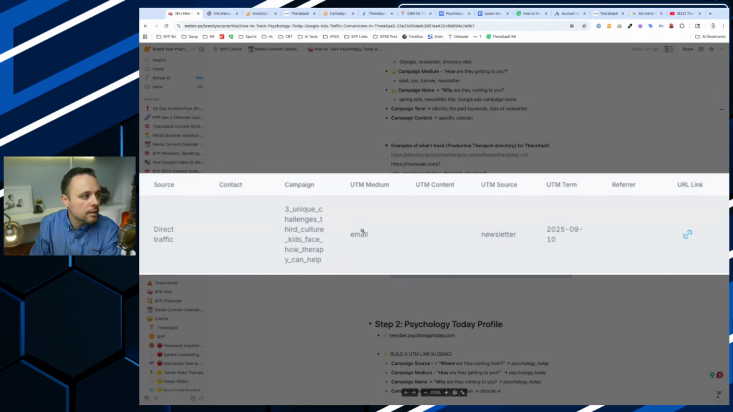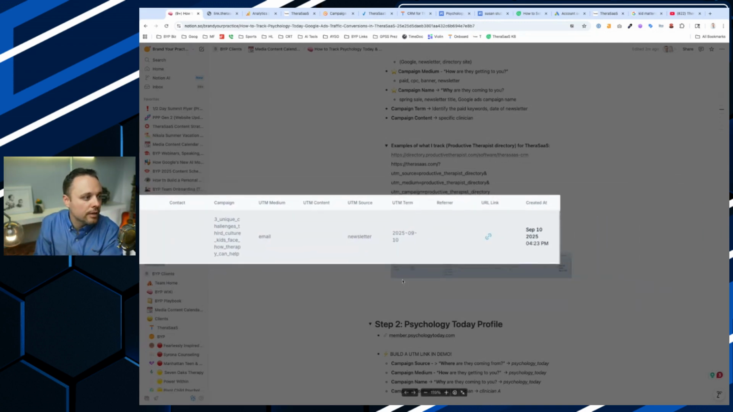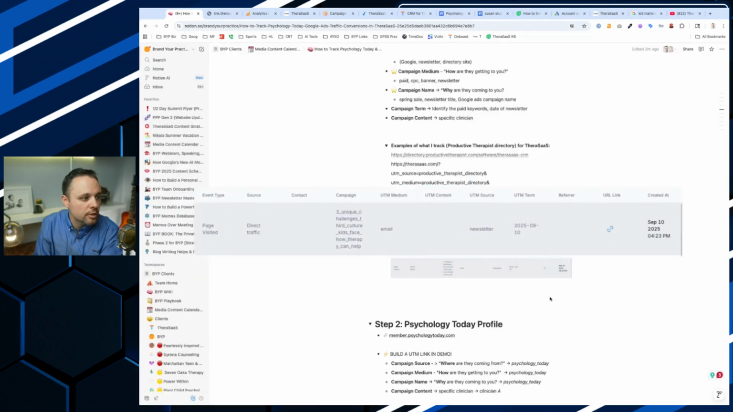And email, UTM email, newsletter source. And then the term here is the date. So depending on your email provider, inside TheraSaaS you can click a button that says track the links and the clicks, and it will automatically add all this information for you. Okay, if you're going to use TheraSaaS as your newsletter provider.